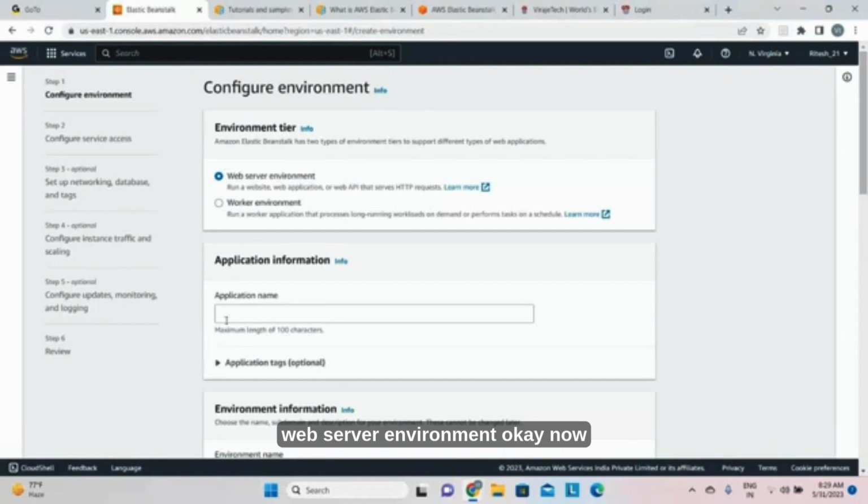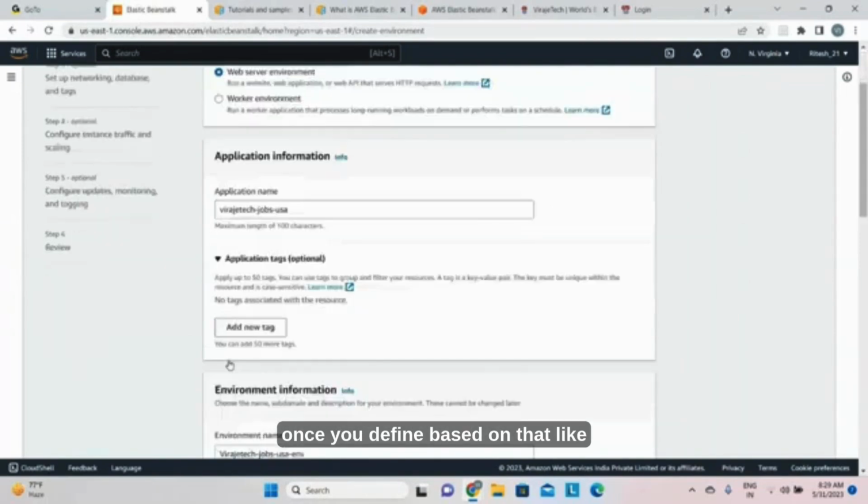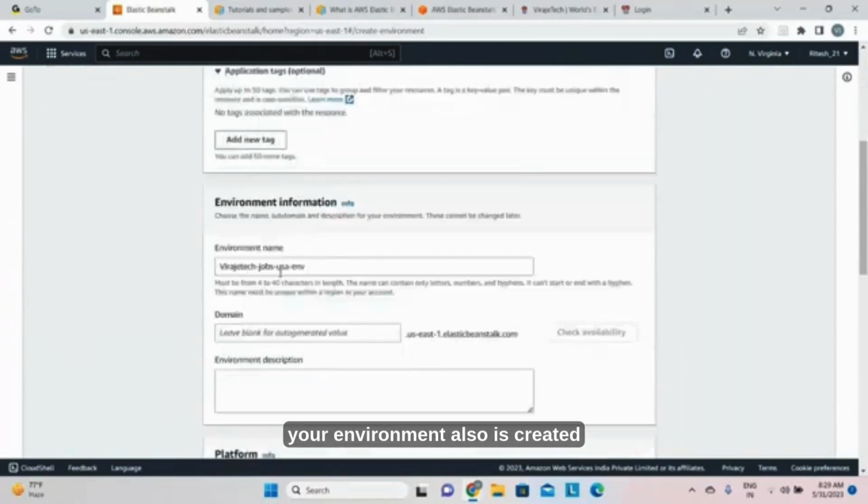Now go to the application name. We can enter here VirajeTech jobs USA. Now this is your application name. Once you define it, your environment is also created based on that. Environment name. By default, Elastic Beanstalk provides you one endpoint, one URL, that is a free domain, we can say.